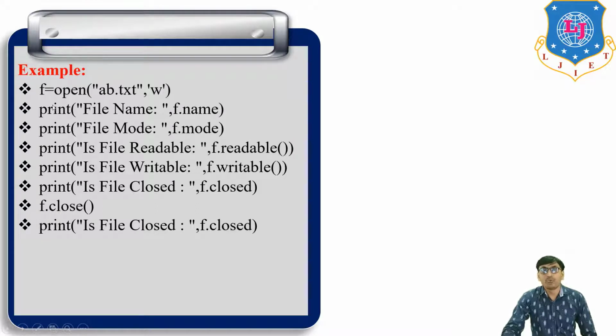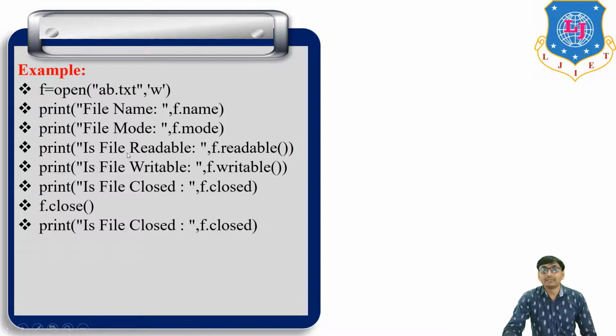Okay, so first f is equal to open ab.txt and mode w. Then print file name f.name, so the output is ab.txt, the file name. Then print file mode f.mode, here mode w.